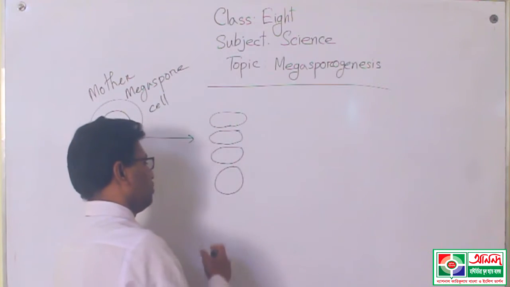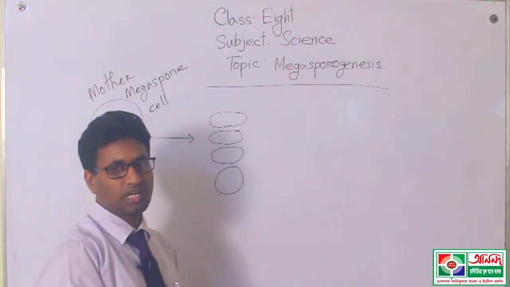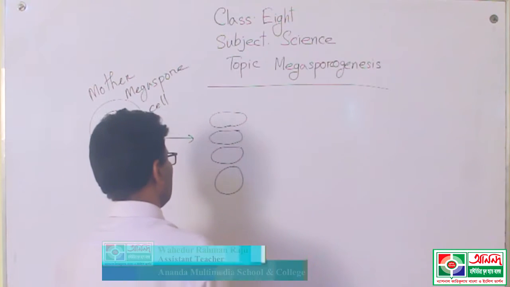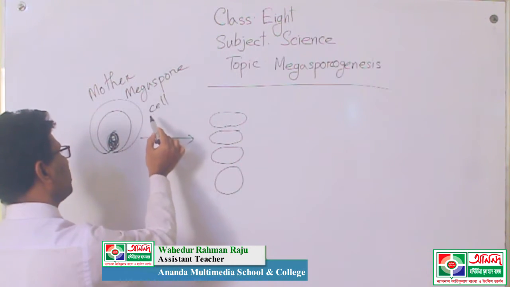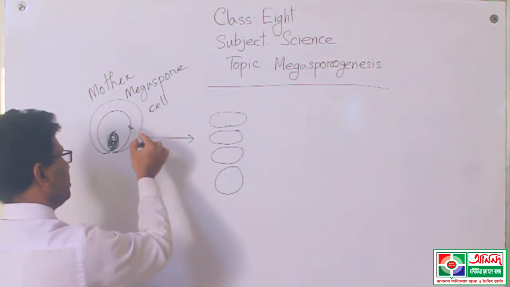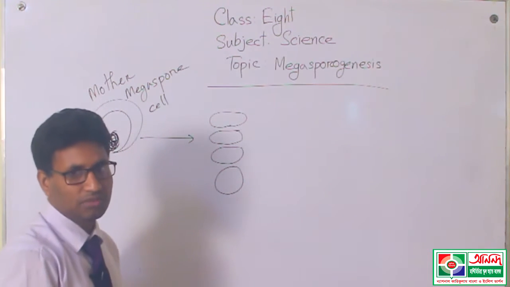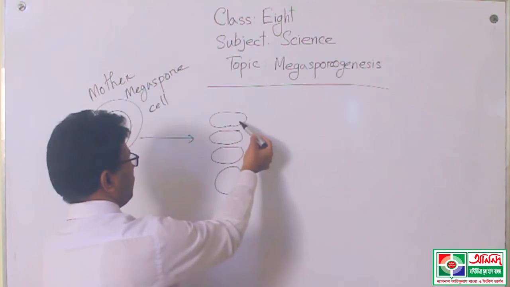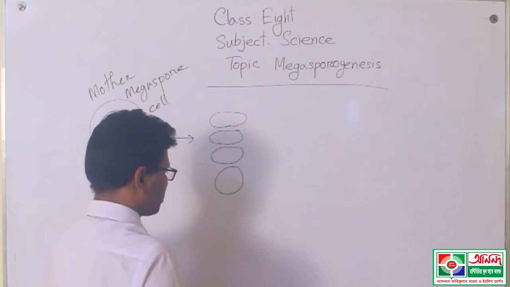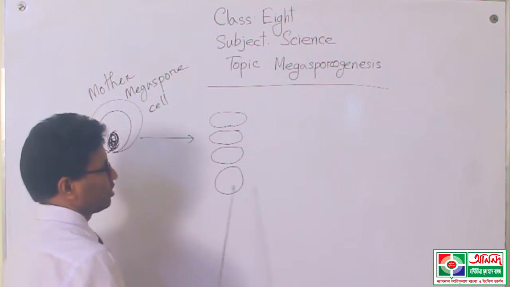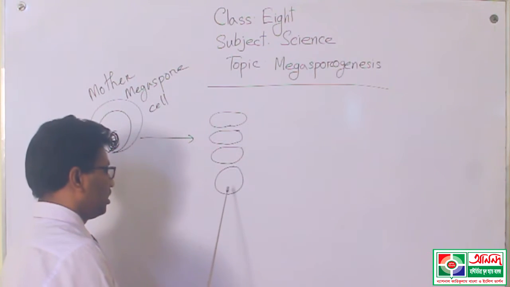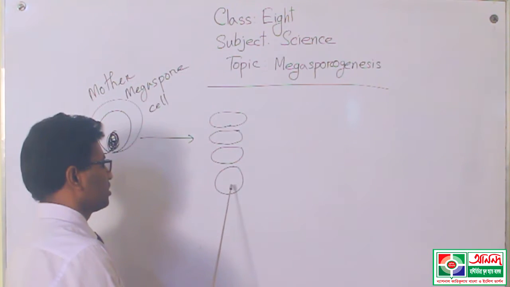This cell one by one will divide and produce more. Again I say that this is the mother megaspore cell. It will divide with the help of meiosis cell division and create four cells, and at first three cells are damaged except the last cell.